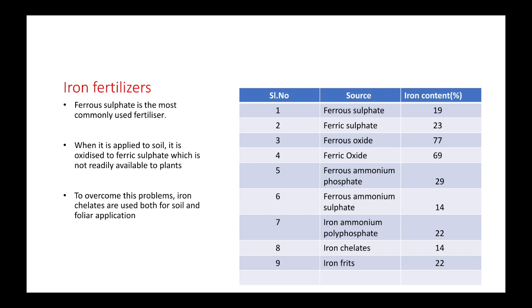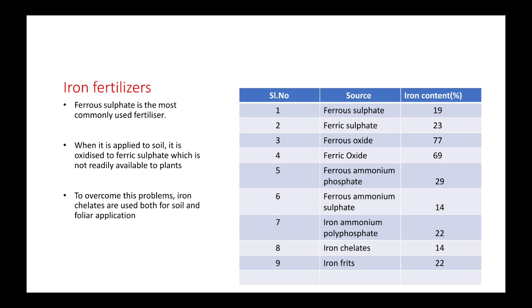Ferrous sulfate is the most commonly used of the iron fertilizers. When it is applied to soil, it is oxidized to ferric sulfate, which is not readily available to plants. To overcome this problem, iron chelates are used for both soil and foliar application. This table shows the sources of iron fertilizers and how much iron is present in